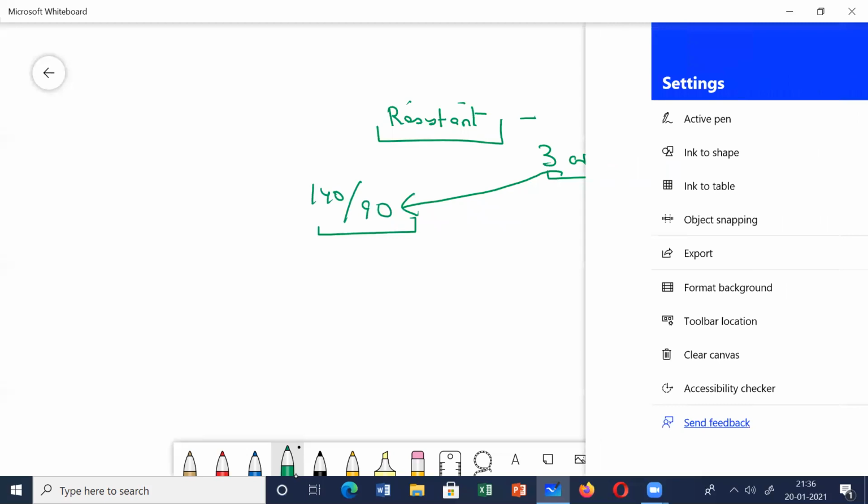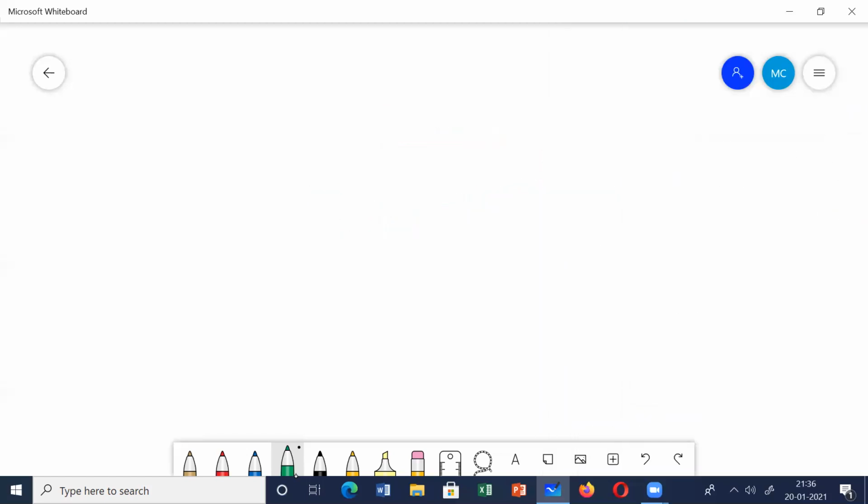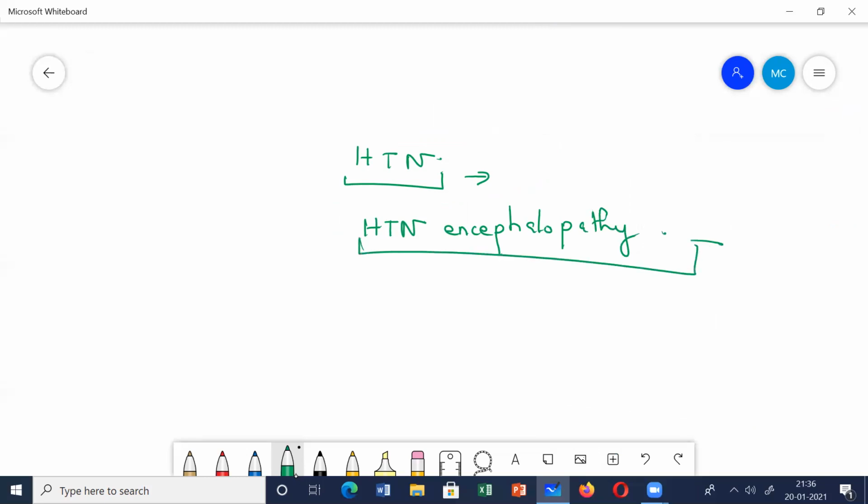Next, there is one more term which is called hypertensive encephalopathy. We will just discuss briefly about hypertensive encephalopathy and the treatment. From the name only you can understand, it is mainly going to affect the CNS. It's a CNS complication. The patient presents to you with very high blood pressure, maybe above 220/120, and the patient will have all types of neurological disturbances.